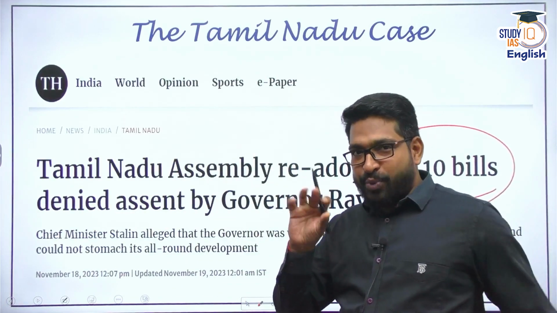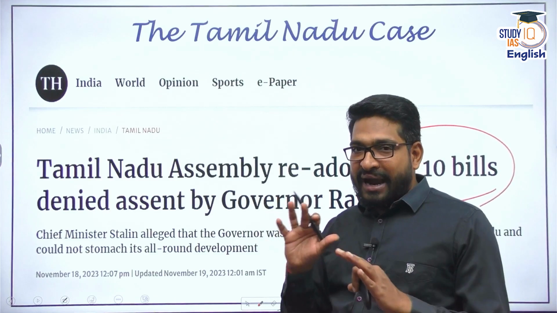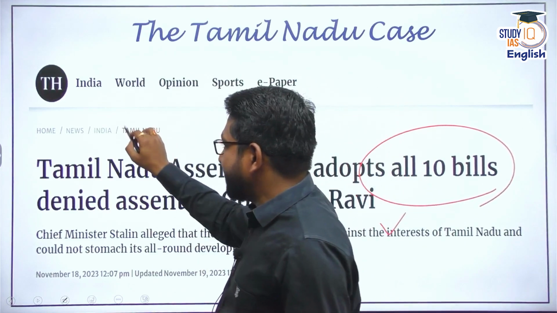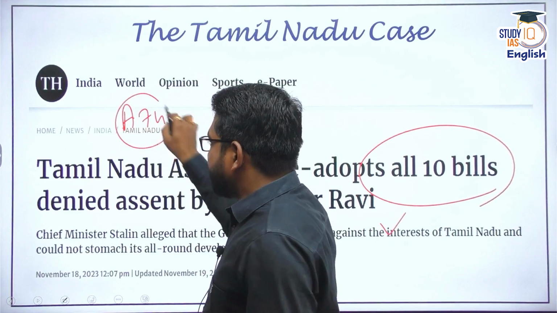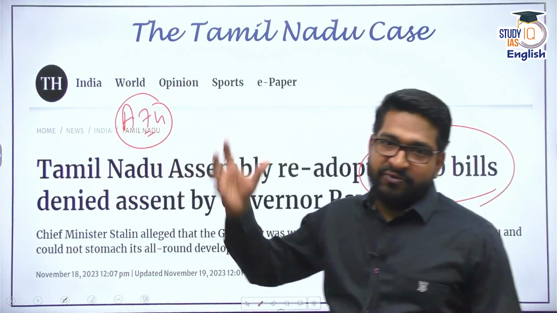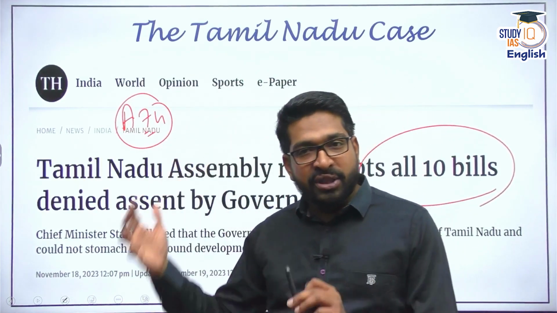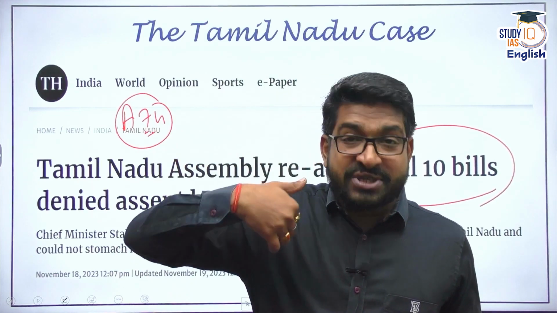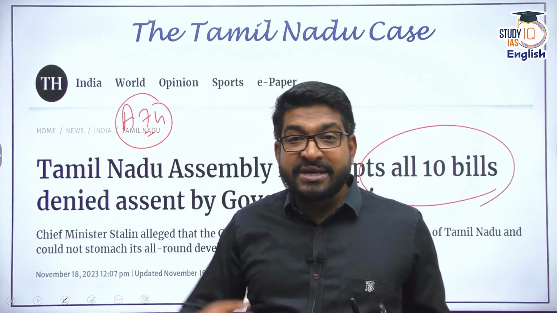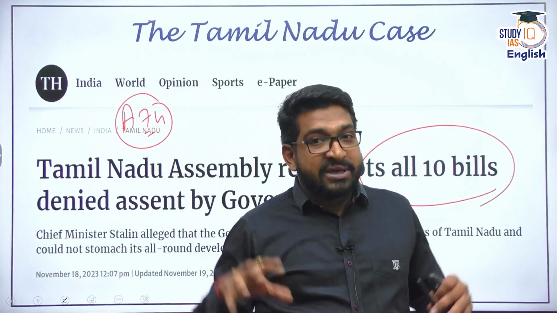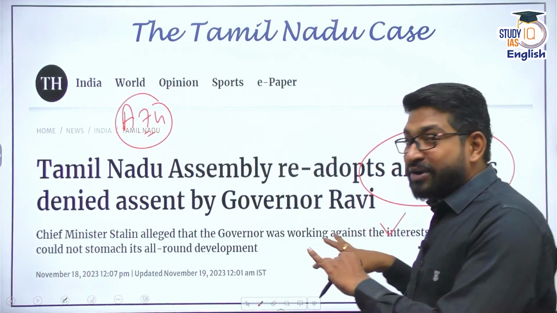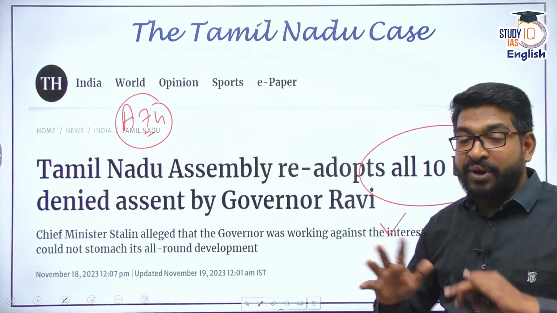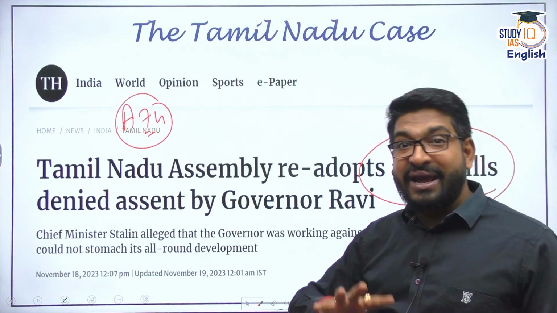There is a small difference between the powers of the governor and president. Now, if we look at Article 74 closely, because of the 42nd Constitutional Amendment Act and later on the 44th Constitutional Amendment Act, the president is bound to say yes to the advice of the Council of Ministers if it is resent again. Such clauses are not available for the governor. I hope you understand the nuances between powers of president and the governor.